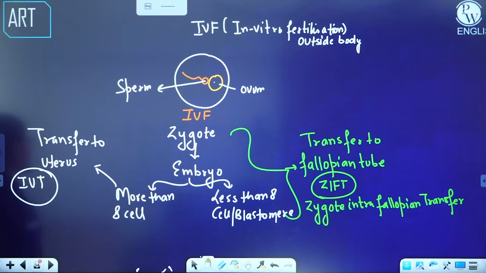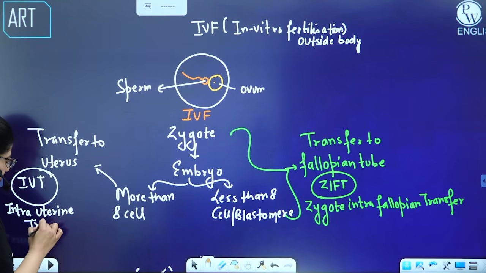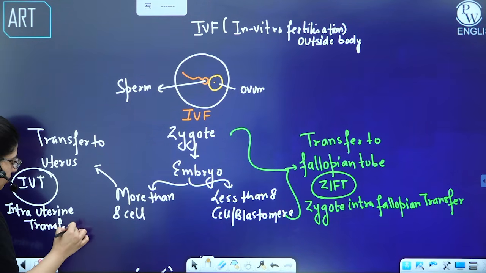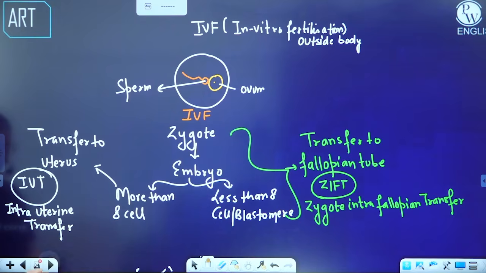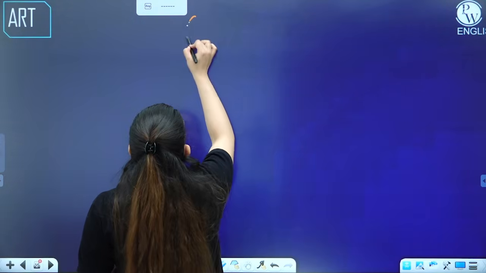But in IUT, what you are transferring is the embryo into the uterus, so it's intrauterine transfer.